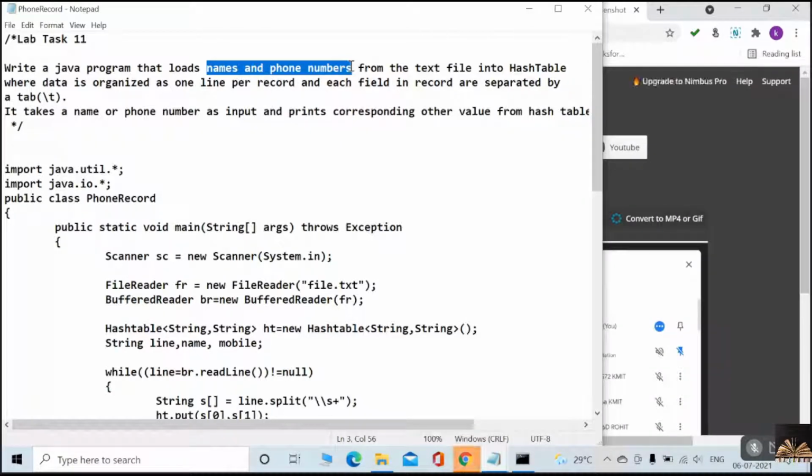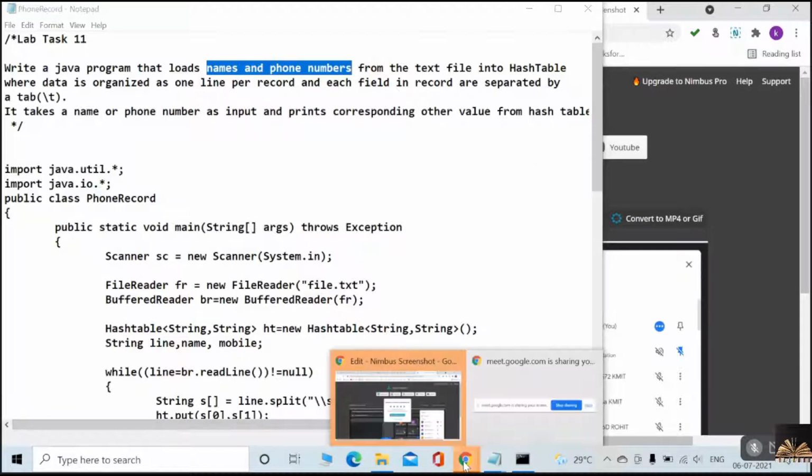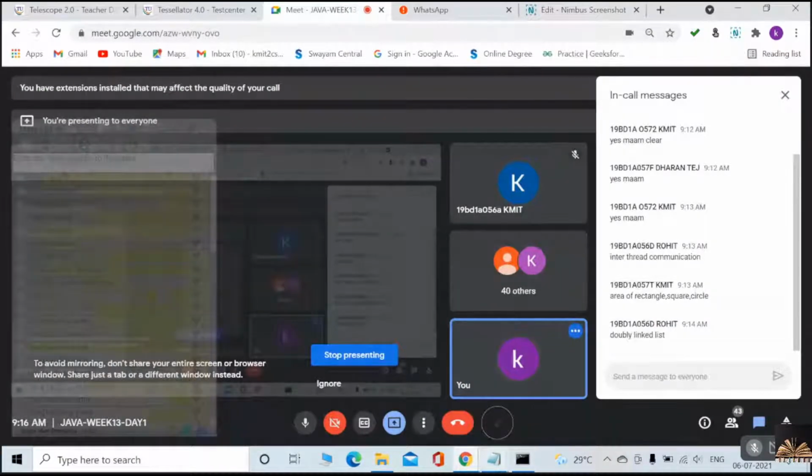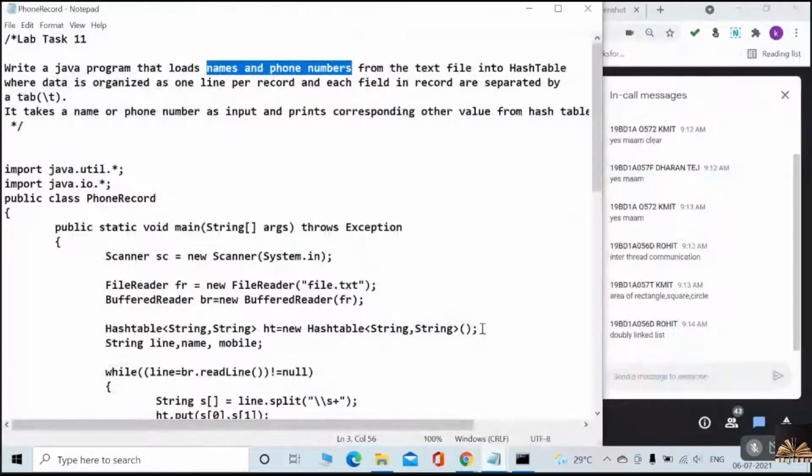Are you following? And each field in the record is separated by a tab space. So, did you understand the question first?